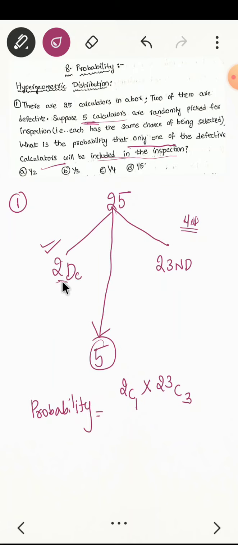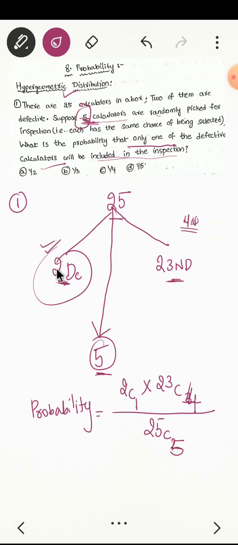So one calculator you have taken from here, and other 4 calculators you will be taking from here. 23C4 divided by total. How many calculators have we taken? 5. From how many? 25. If you are not getting it, no need to worry. See here, 5 calculators you have to take from 25 calculators. So 25C5. Then out of that, 1 should be defective.